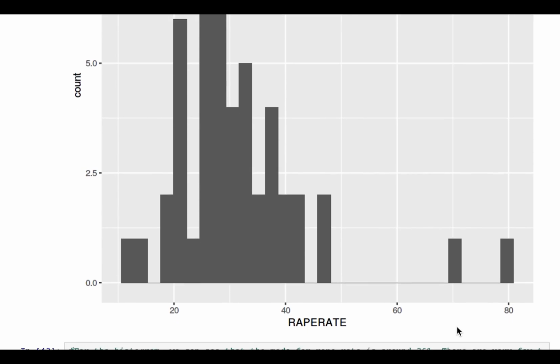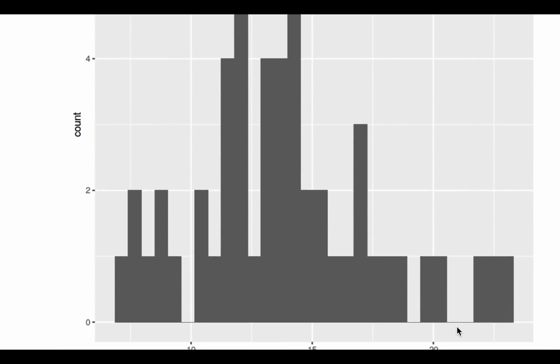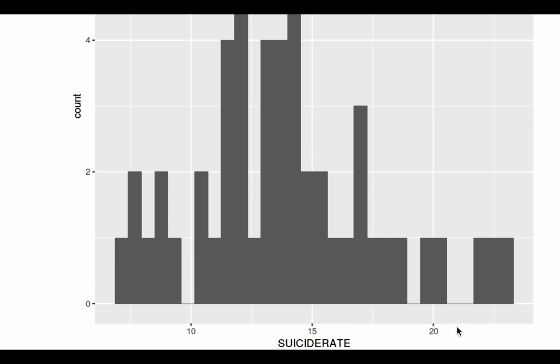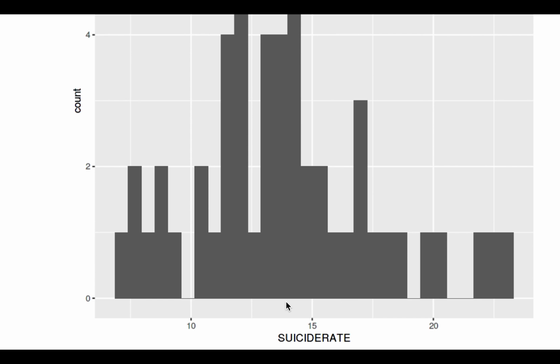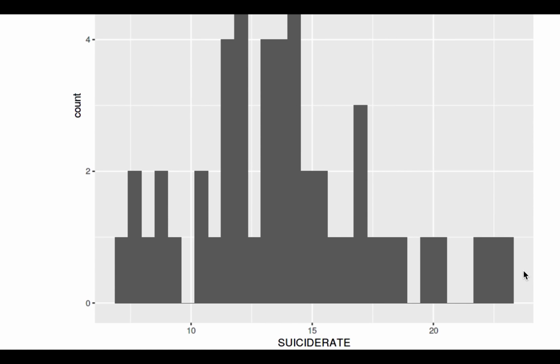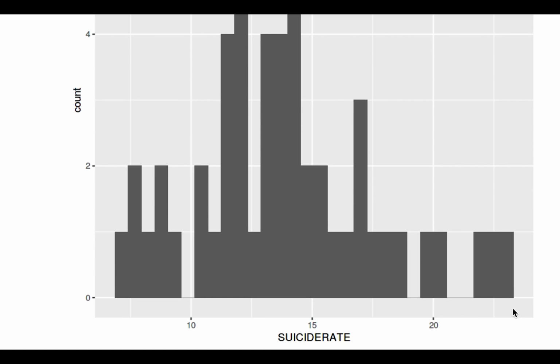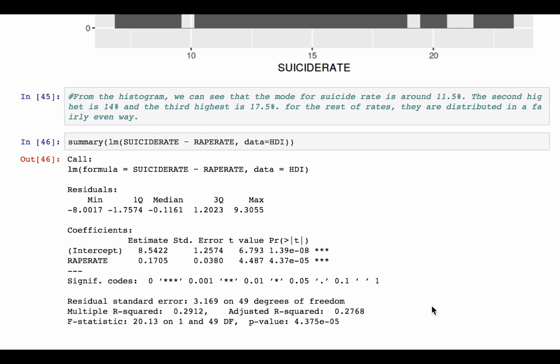And this is another histogram for suicide rate, and from this histogram we can see that the mode of suicide rate is around 11.5%, and the second highest is around 14%, and the third highest is around 17.5%. We think that the rest of the rates are distributed in a fairly even way. And here is the summary of the minimum, median, and maximum.